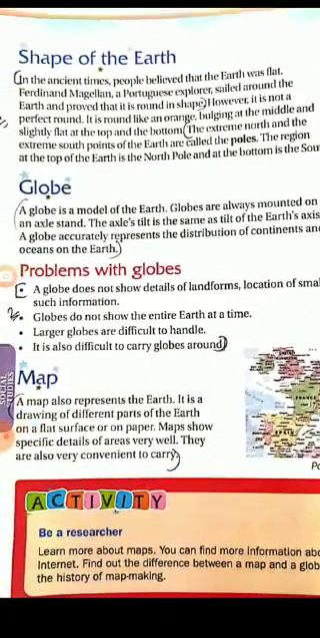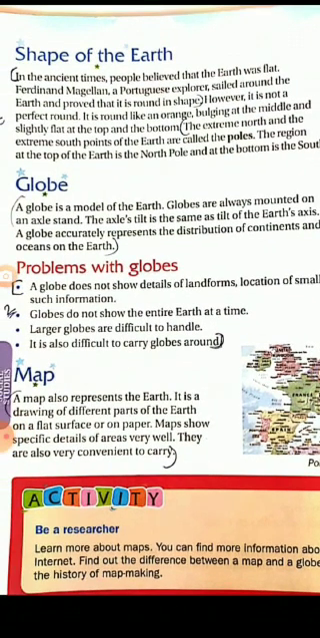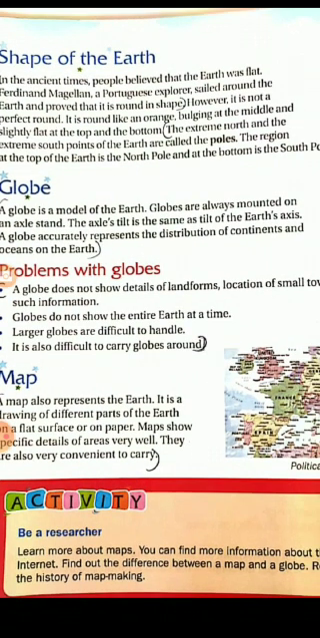Now if we were in school, we would have learned this point with the help of a model which we have in our science lab, and you all must have seen it also in third and fourth standard. We have used the globe. Basically we all are familiar with the globe. The globe is a model of the earth. Now why is it known as a model of the earth? Because it replicates the earth. It is the same as the earth, and globes are always mounted on an axle stand.